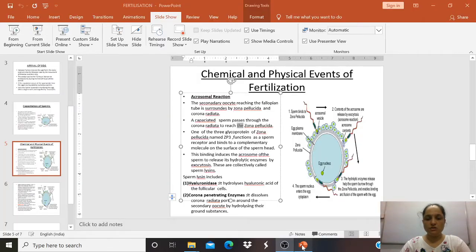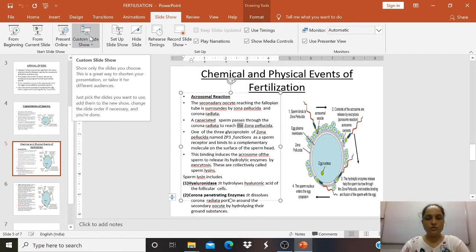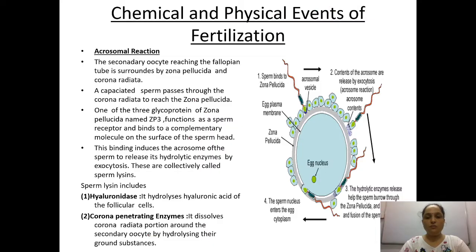Now we are going to talk about the chemical and the physical events of fertilization. We will see the changes that happen in the form of chemical as well as physical events of fertilization. In this series, we are going to talk about the acrosomal reaction. The acrosomal part, you must know, is the head of the sperm. So this is the acrosomal reaction.